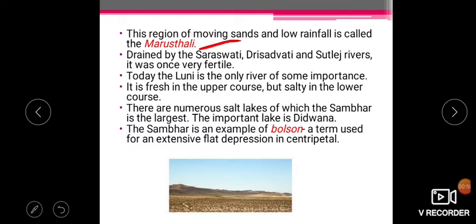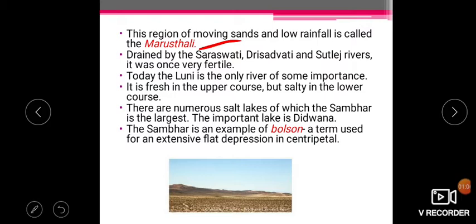Moving sands means that sand dunes are shifting. जो sand dunes हैं वो shift होते जा रहे हैं. Why? Because of wind erosion. There is less vegetation, तो यहाँ पे wind erosion high है and low rainfall है. So that's why the entire region is called the Marusthali.